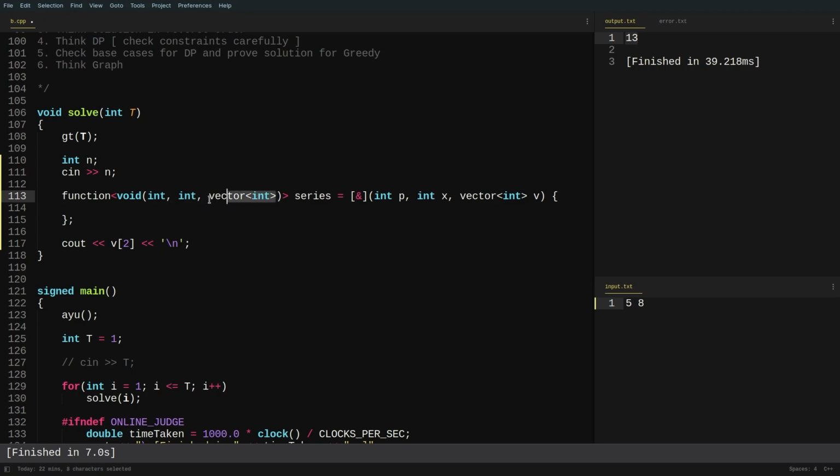So these are the things that you need to take care of. First of all, you write function, then this particular less than sign, then the return type, and then you open the brackets, and inside the brackets you write the data types of the variables that are going to receive as parameters inside the lambda function. Once you close both of the brackets, the rest of the part is still the same.